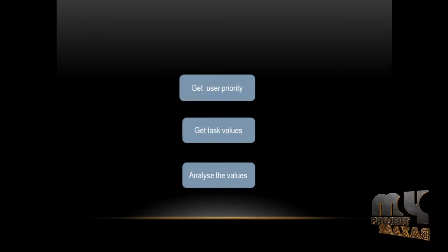Then again it moves to get user priority. First we are going to calculate the priority of the users and they get task values. The normal task values give us the normal task. Then the normal task values have the bandwidth values, VM and ID, and number of brokers, and finally we analyze the values and get the graph using the values.